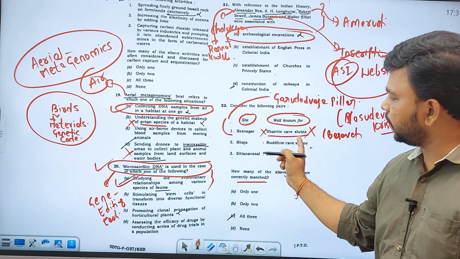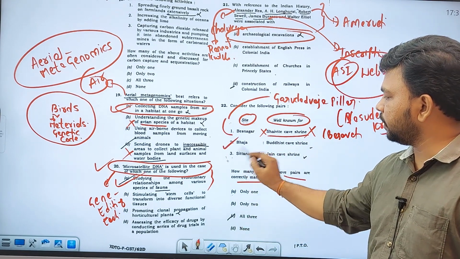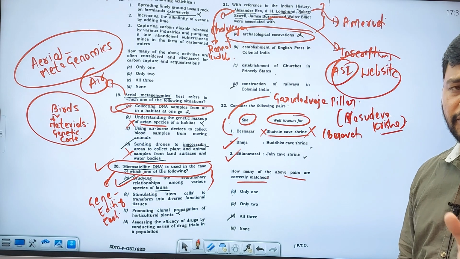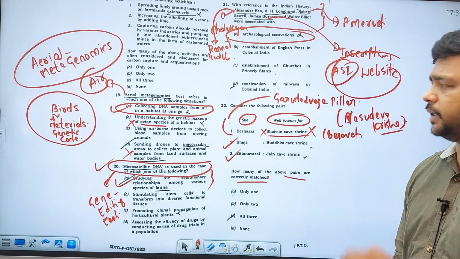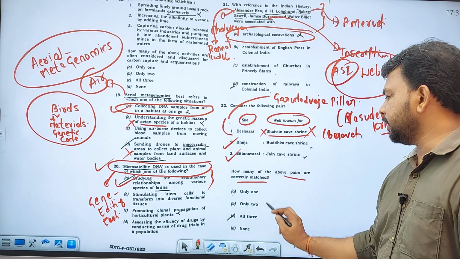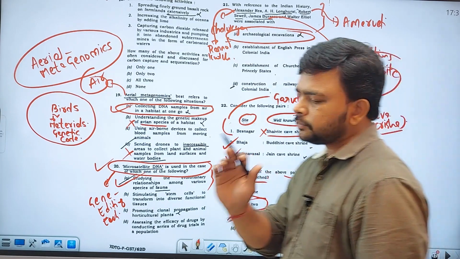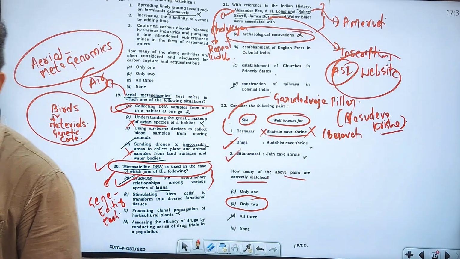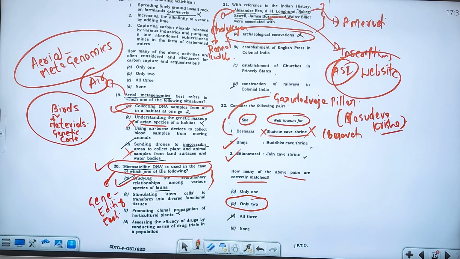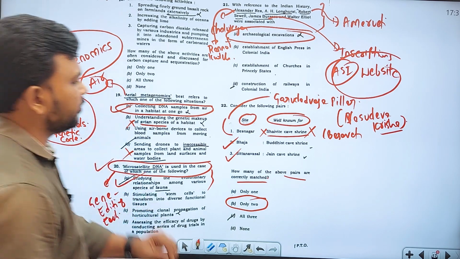Baja, a Buddhist cave shrine. Yes, it is a Buddhist cave shrine. Sittanavasal, Jain cave paintings, you will see that in NCERT books. So 2 and 3, that is, only 2 are correctly matched. It's an easy question, directly from the NCERT. They have directly taken this question from NCERT.